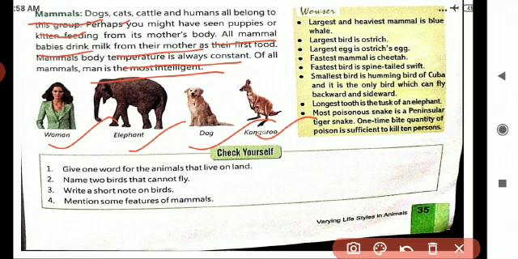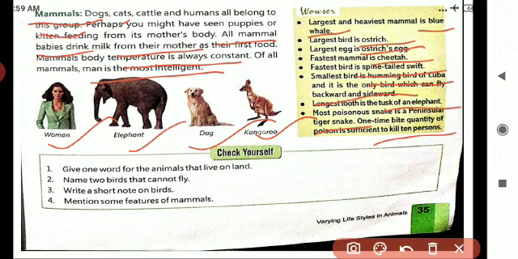The largest and heaviest mammal is, yes, the blue whale. The largest bird is the ostrich. The largest egg is the ostrich egg. The fastest mammal is the cheetah. The fastest bird is the spine-tailed swift. The smallest bird is the hummingbird. What is the special thing, children? It can fly backward and sideward. The largest tooth is the tusk of an elephant. The most poisonous snake is the peninsular tiger snake. One bite has enough poison to kill 10 persons.